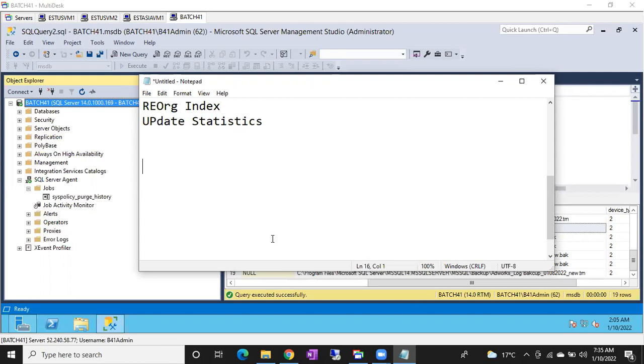Clear, guys? If a full backup fails, no issues. Next time you can run the full backup. But if a log backup fails, guys, it is very important. Initially, a log backup job failure is a P4 ticket. Just a job failed. But if you don't concentrate on that P4 ticket, it can convert into a P1 ticket. You have to join the call if it is a P1 ticket and fix the issue.